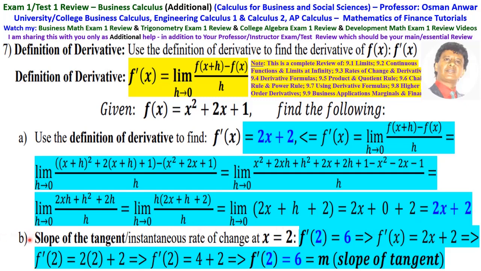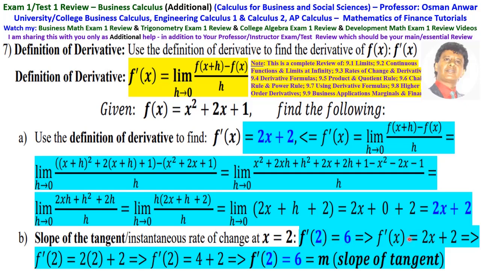Part B is the slope of the tangent, the instantaneous rate of change, at x equals 2. You already have the derivative f prime, 2x plus 2, then evaluate it at 2, and that is the instantaneous rate of change or slope of the tangent.